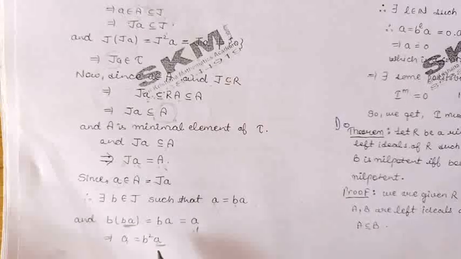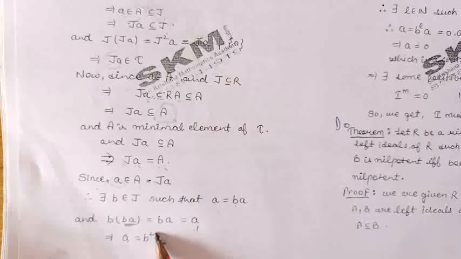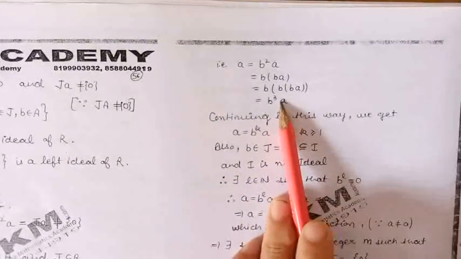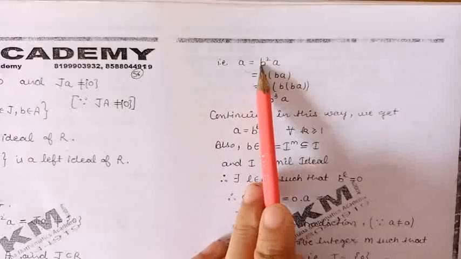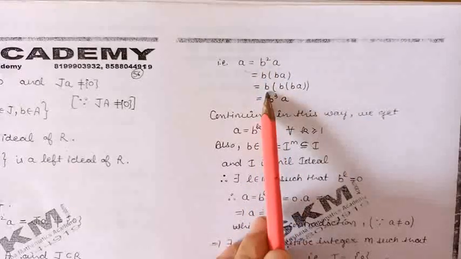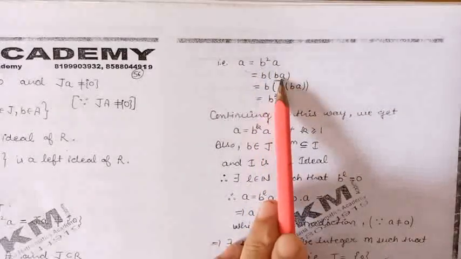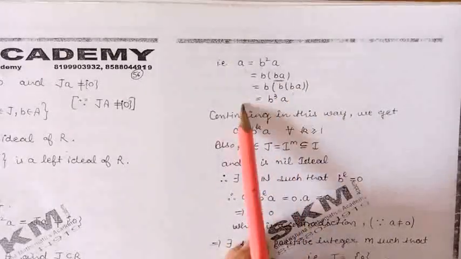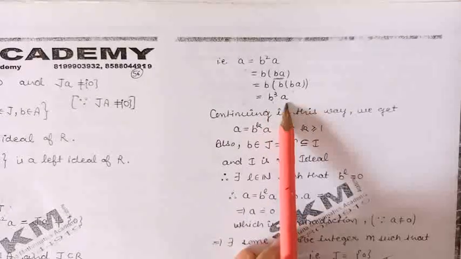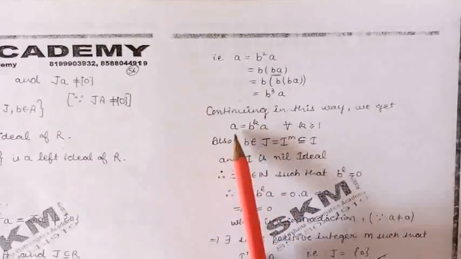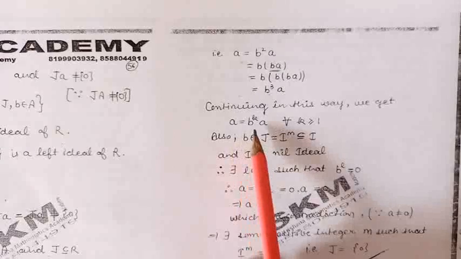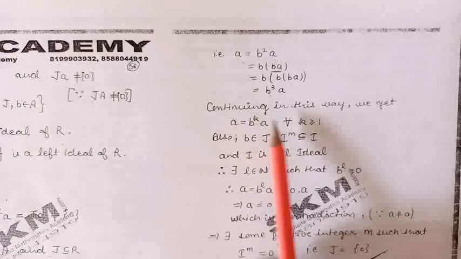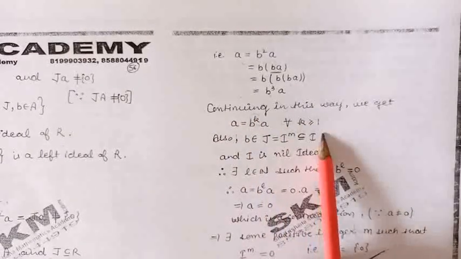Again putting the value of a, which is ba, we get a is equal to b square into a, meaning b into ba. And putting the value of a here, we get a is equal to b cube a. So in general, we can say that a is equal to b raised to the power k into a for every k greater than or equal to 1.